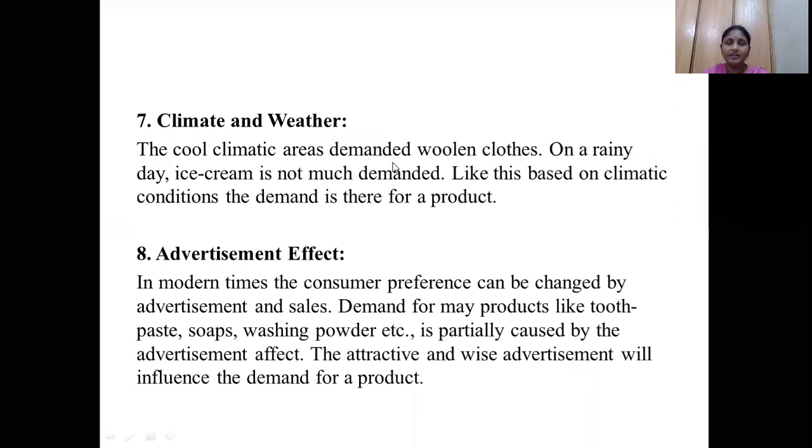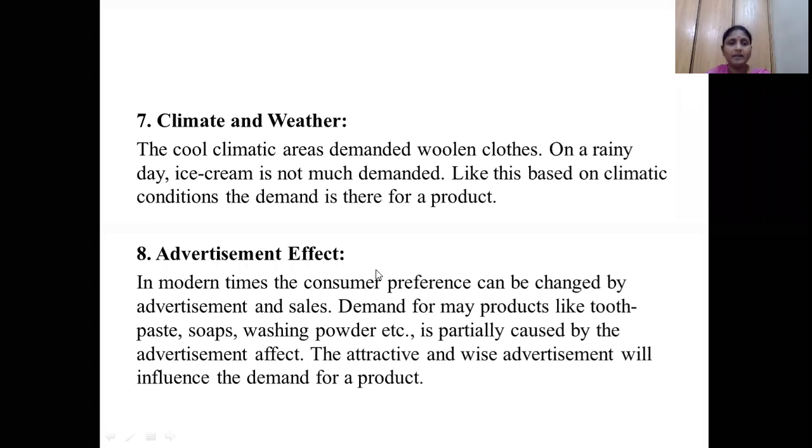In winter seasons, which type of food items do we prefer? In the summer season, we prefer to take cool items like ice creams and cool drinks. Some persons, from a health point of view, prefer coconuts and fruit juices. In cool climatic conditions, based on the conditions, they prefer woolen clothes also. In each and every geographical place, based on the climatic conditions, we prefer different types of clothes, food items, accessories, whatever it may be.